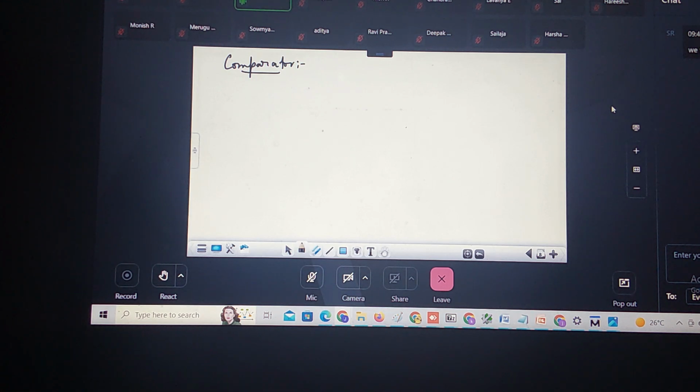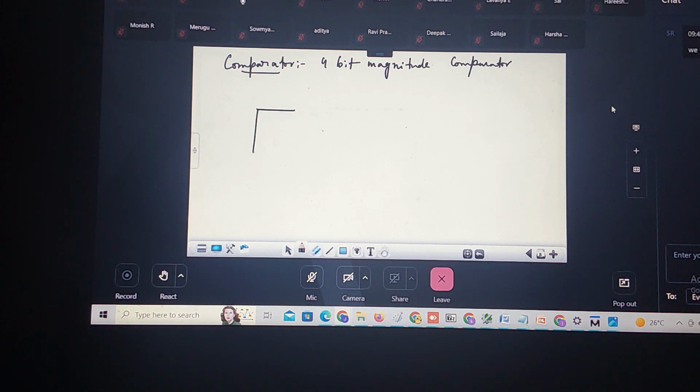You can compare a bit or multi-bits. Multi-bit means a magnitude comparator. Let us talk about the 4-bit magnitude comparator. The outputs of this comparator are equal, less than or greater than.